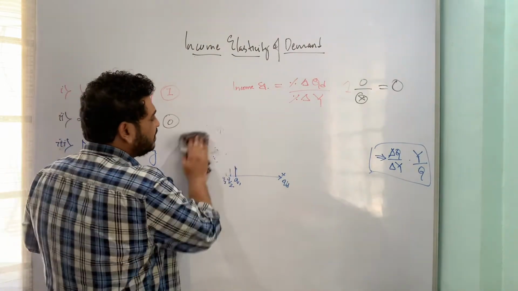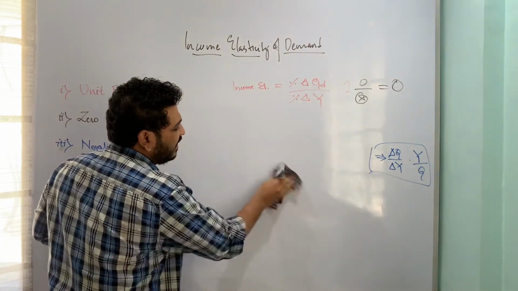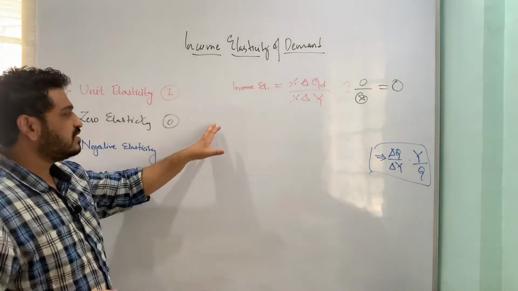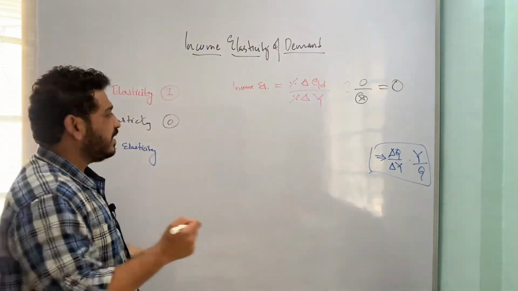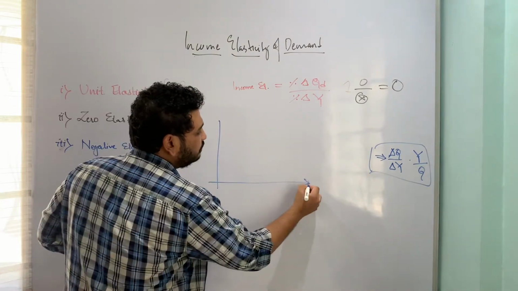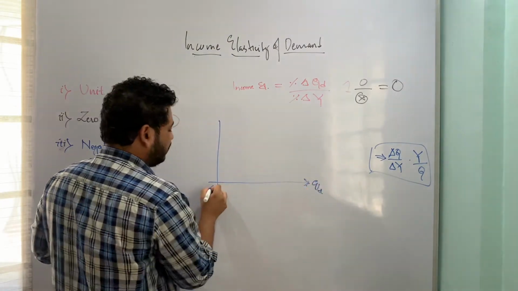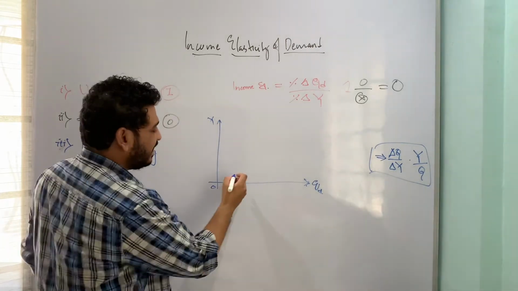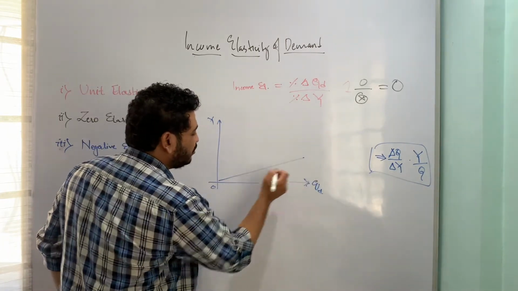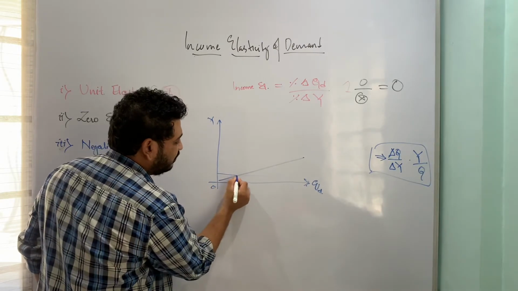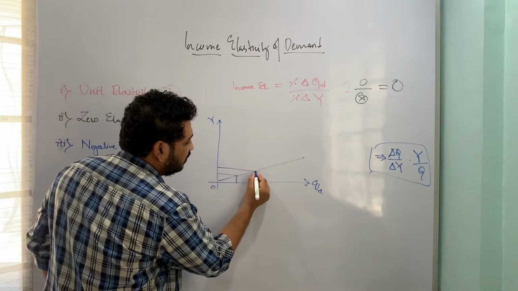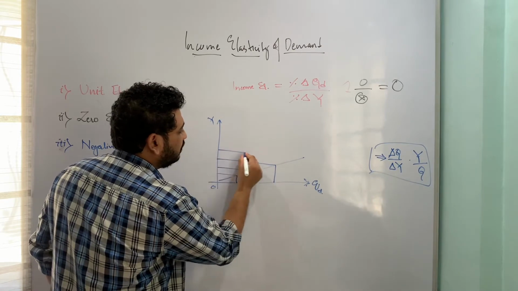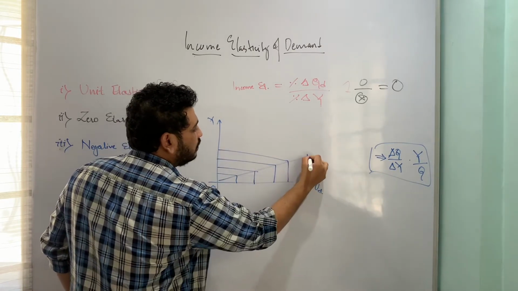There are two more cases, high and low, which will fall in between, obviously. If this is quantity demanded, this is my income. High in the sense that any small change in income will induce a large change in quantity demanded. So this is how the high case looks like.